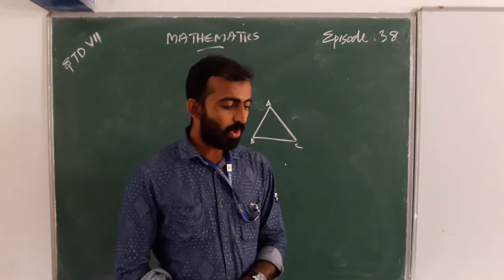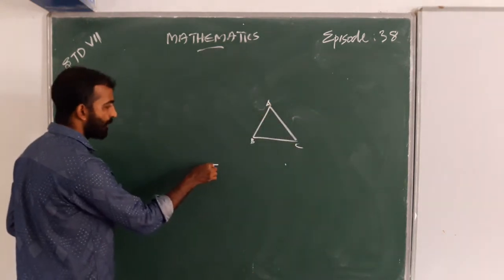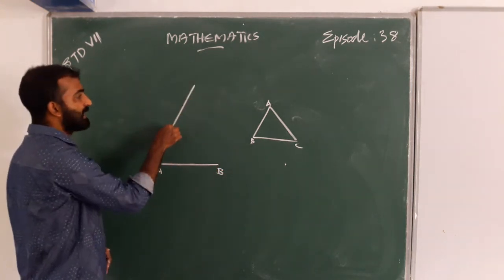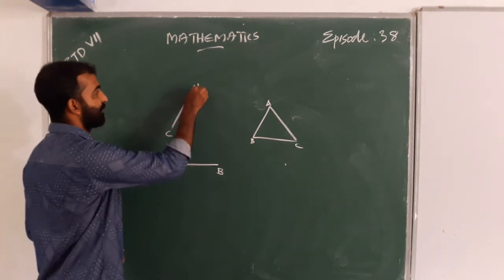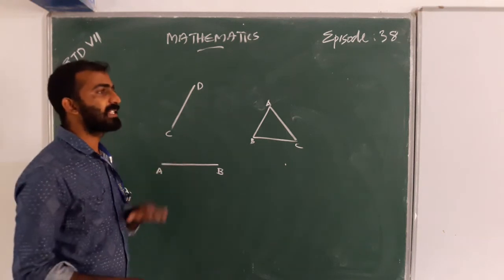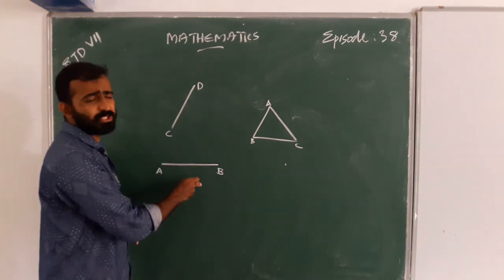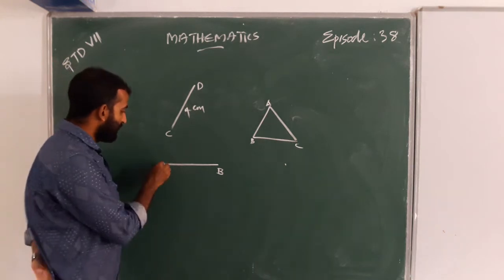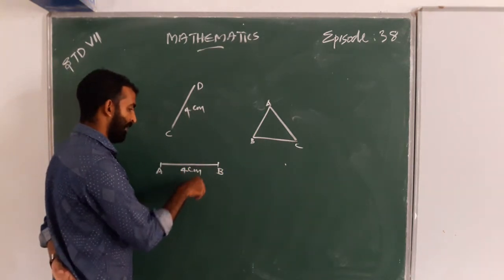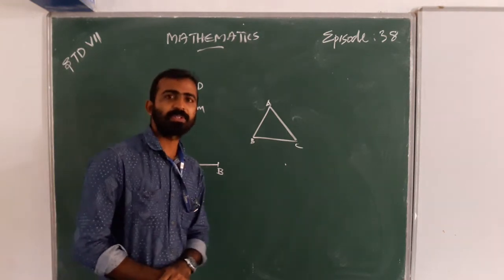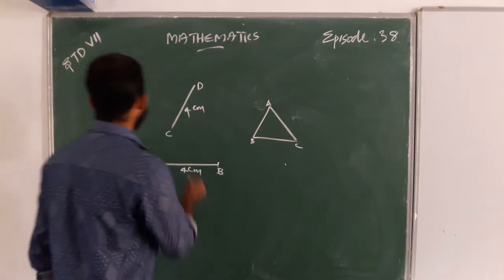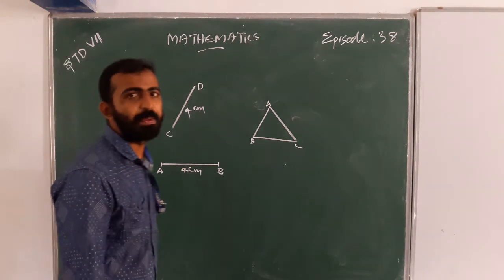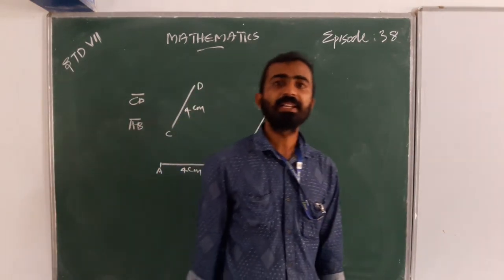Congruent means, if I have a line AB and this is another line CD, and when we measure these two lines, its measure is 4 centimeter and this also 4 centimeter, then we can say the line segments AB and CD are congruent, are same.